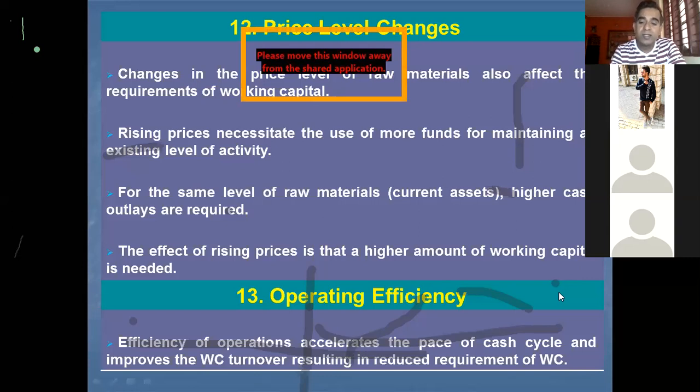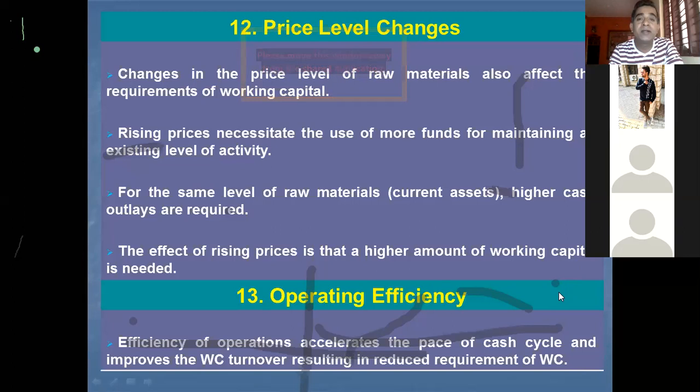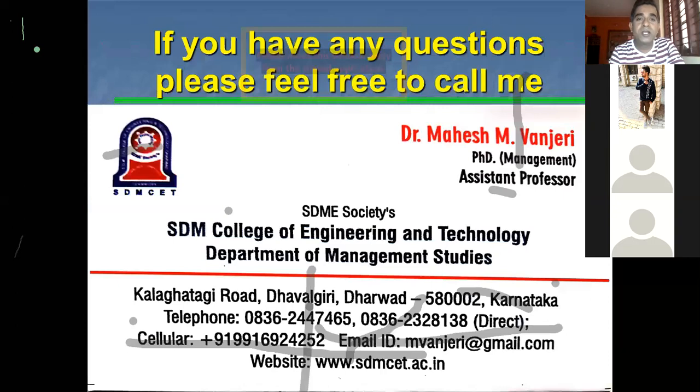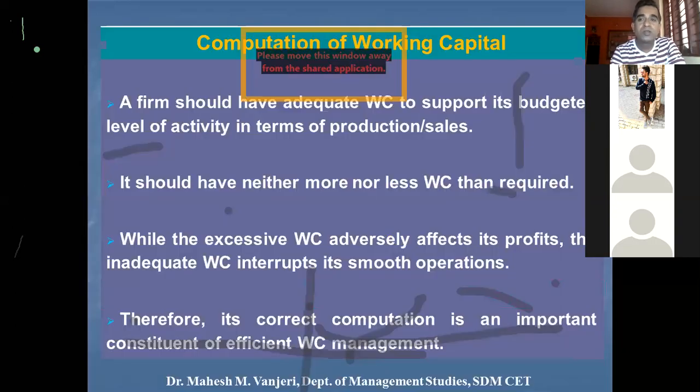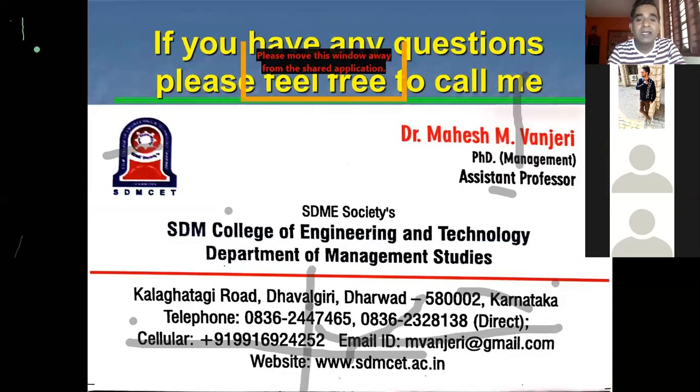So with this, I complete the chapter on working capital management. We learned about the nature of working capital, types of working capital, need for working capital, plan for working capital, and determinants of working capital. This PPT is actually continued on computation of working capital. I will discuss that part when I go for numericals, that is, the problems on working capital, and not now. So for the theory part, the discussion is only till here.